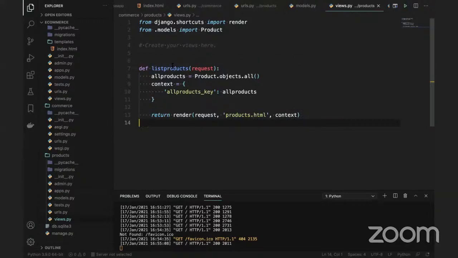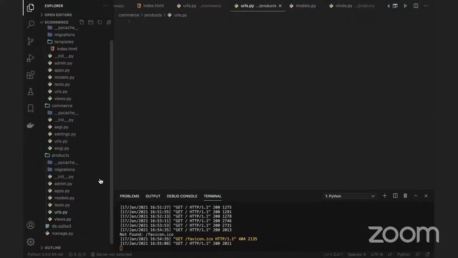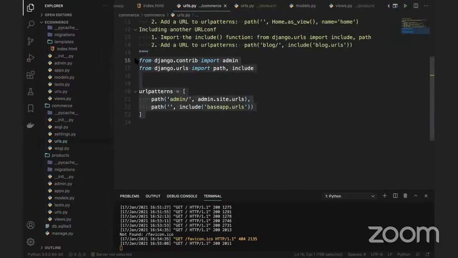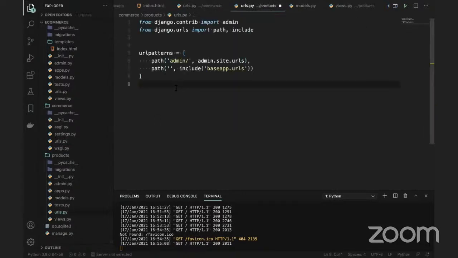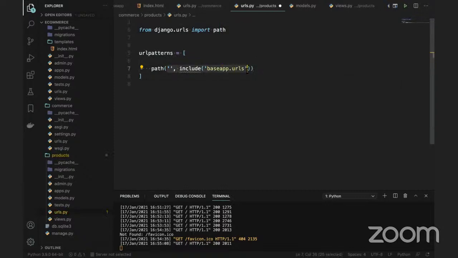And I need to call this list product from the URLs. Okay. So what I will do, right, I will go back to the main URLs. I will just copy these URLs and I will place them in the products dot URLs. I don't want this, and remove this admin here, I also don't want, and here I also don't want include, and remove everything. Okay.